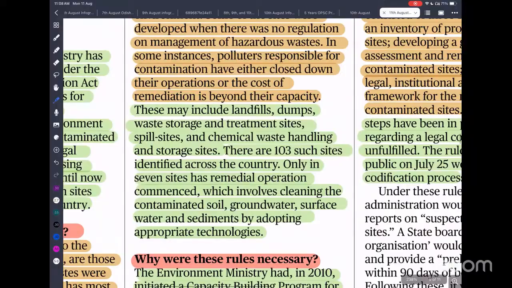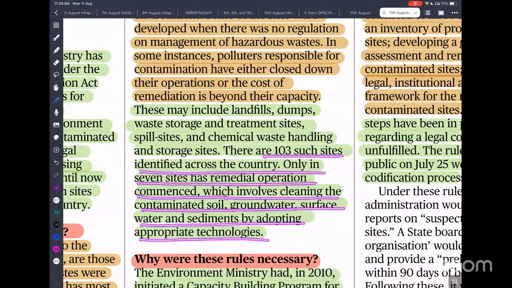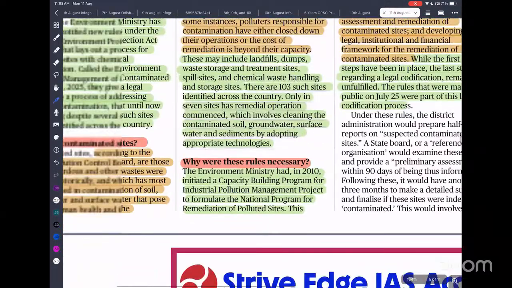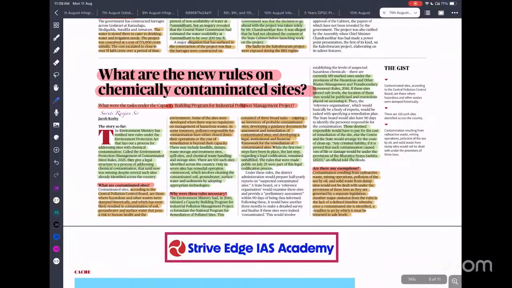There are 103 such sites identified across the country. Only 7 sites have had remedial operations commenced, involving clearing the contaminated soil, groundwater and surface water. Okay, so just read it. In environment, you can talk about the steps taken by the government to clean the sites, so you will have a fair amount of idea.